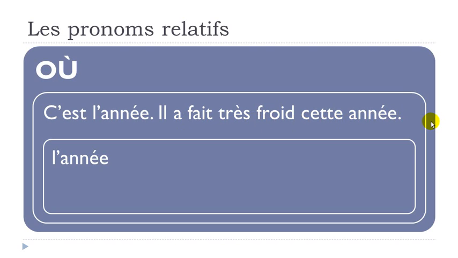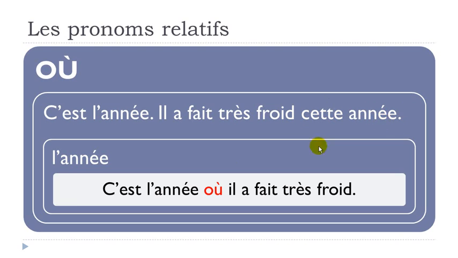And then, well, obviously we don't want to repeat année because it's here and it's here. In that case, you tend to use cette année just to indicate the time or when it was. Okay, so c'est l'année où il a fait très froid. All right, so quite simple. First part doesn't change. Then you put your pronoun où. Then the sentence continues like that. Il a fait très froid. All right.